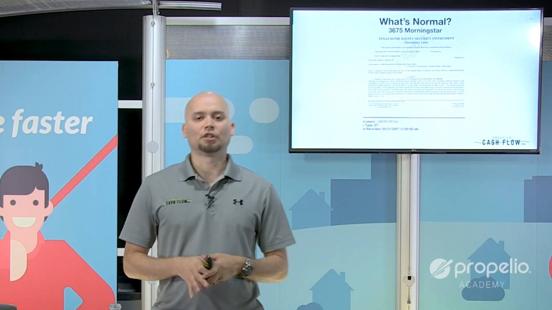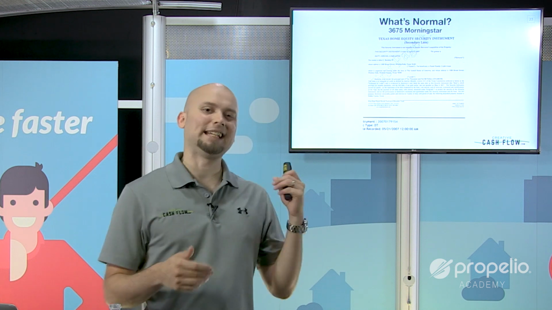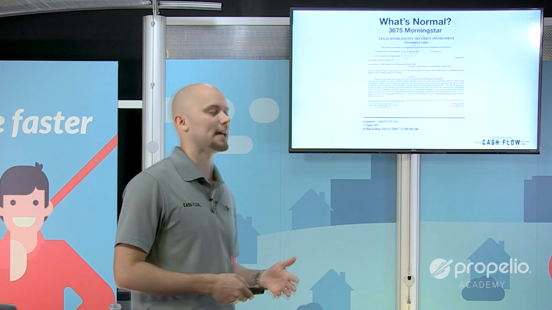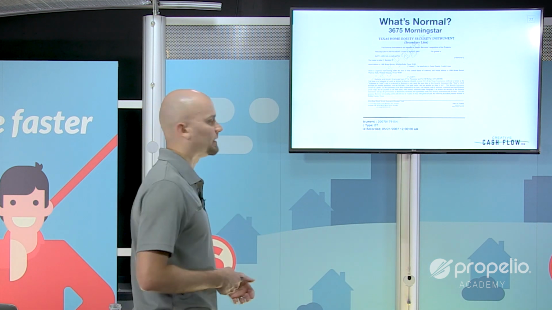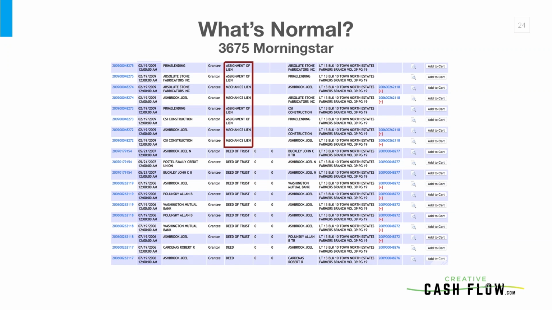Now, by the way, you can download the rest of any of these documents. So on that second lien, the one that he got initially, I could pay for that and see exactly how much that lien was for if that mattered to me at the time. But right now, we're just doing some initial searching. So we see that in 2006, he bought the house and got 2 loans. In 2007, he took out another home equity loan. And then in 2009, we got all kinds of garbage that pops up. We got assignments of liens, and we got mechanics liens.